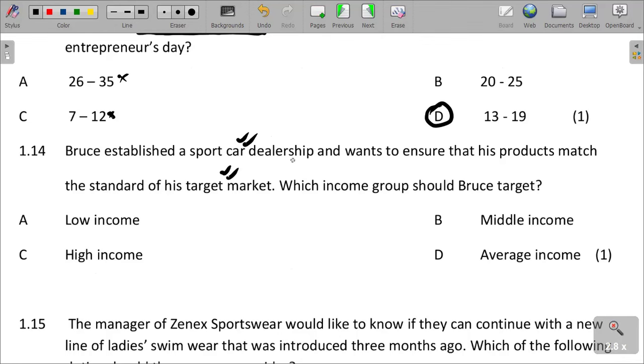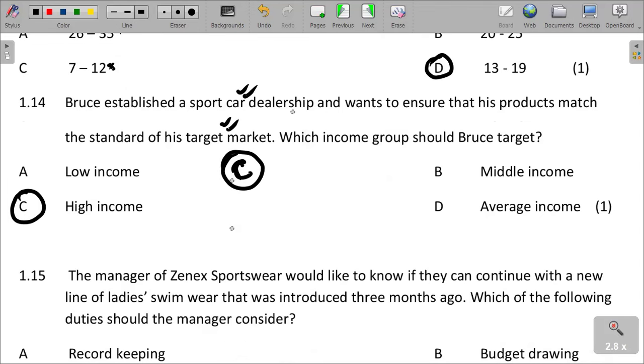For a sport car, obviously a sport car is designed for people with money. People with money are the ones who can afford luxury. So it is the high income class which you should target, because these are the people who can afford extras.